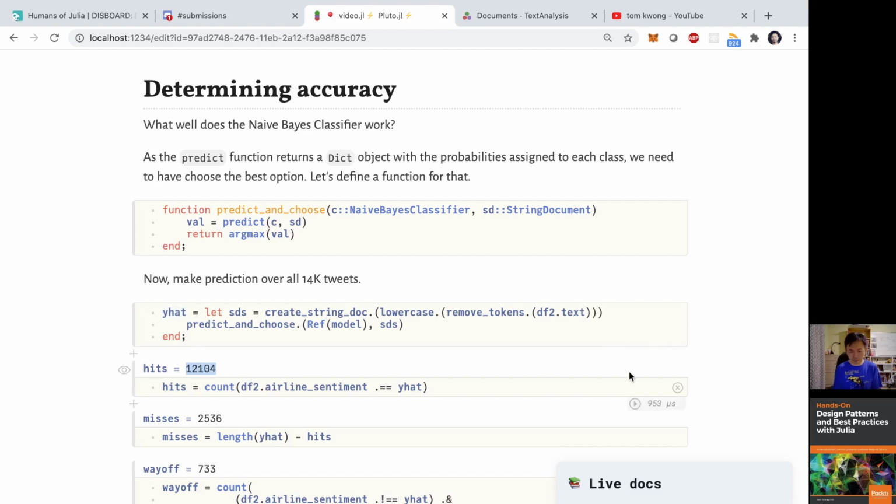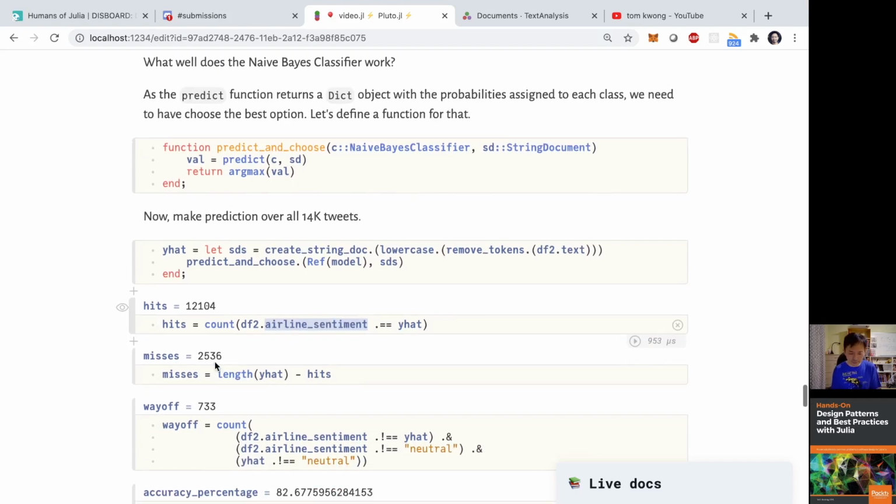12,000 records were predicted correctly because I was comparing y hat with the airline sentiment column, and 2,536 records missed. Okay, just take a quick glance at it. It looks pretty good to me, right? Out of 14,000 tweets, I got 12,000 right.